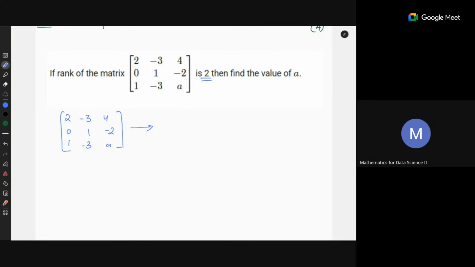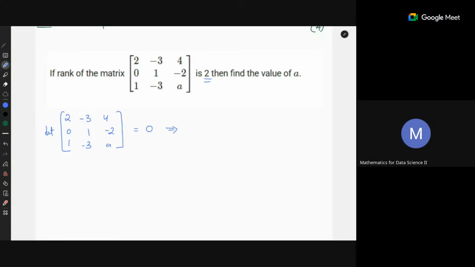I have also said this once in one of the lectures, because we can backtrace the determinant. So if the RREF form has any 0 row, then the determinant of the original matrix must be 0. That is clear because the rank is 2, so there must be some 0 row in the RREF. So we can just directly take the determinant of this and equate it to 0.